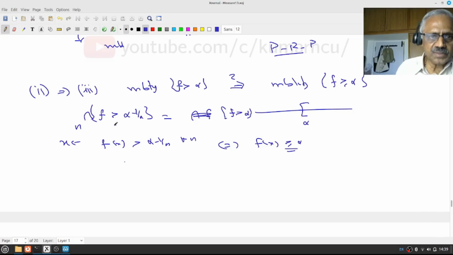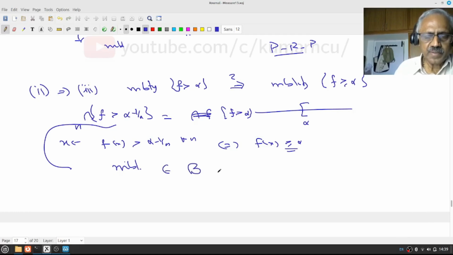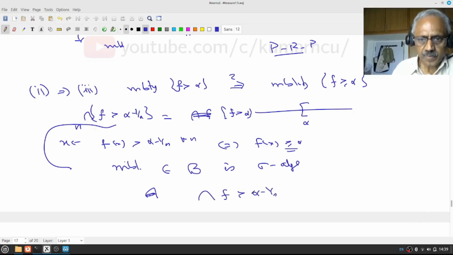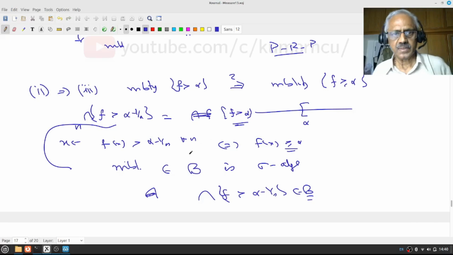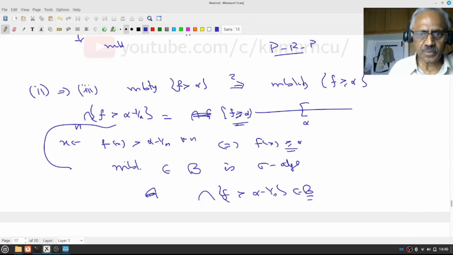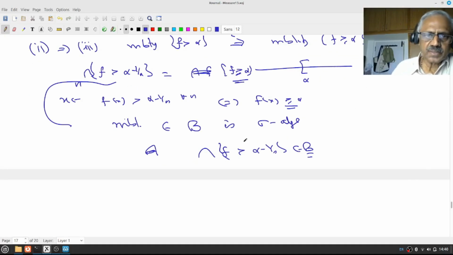And what do I know about these things? I know each one of them is measurable, and it belongs to B, and B is a sigma algebra, right? Therefore countable unions are there, therefore countable intersections are also there, therefore this intersection is in B. That is, f greater than or equal to alpha is in B. Okay, is that clear? So pause, review, proceed. I think I have put this.